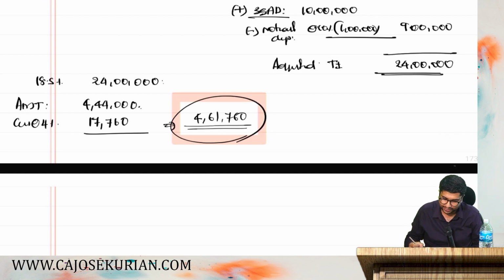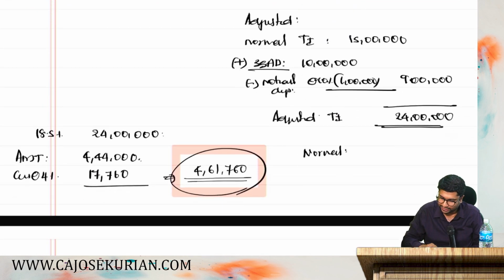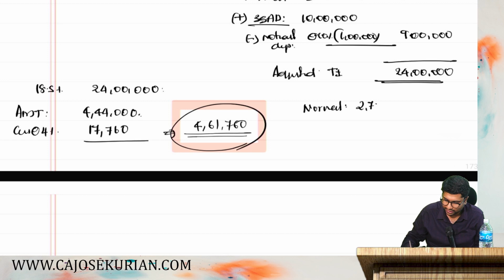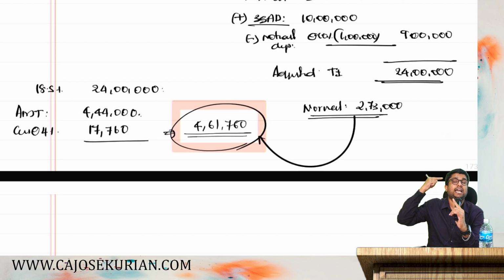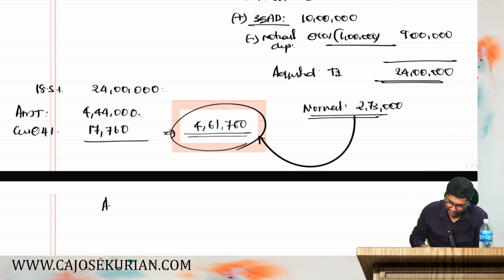So normal tax liability was only 2,73,000 and AMT liability was 4,61,760. Now we can say AMT liability is comparatively higher than the normal tax liability. Yes or no?